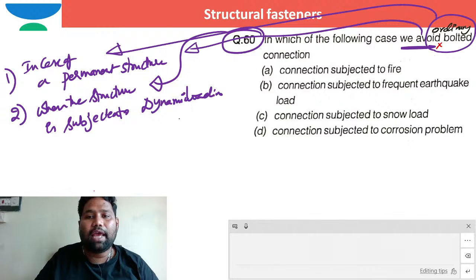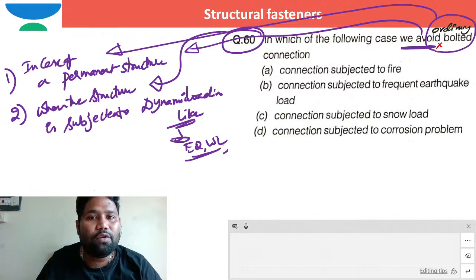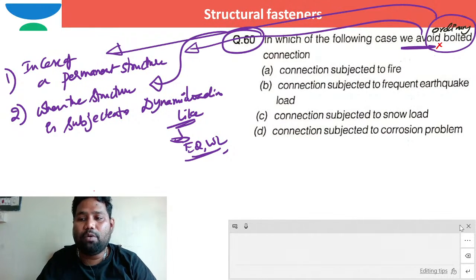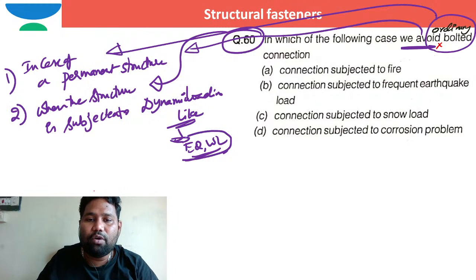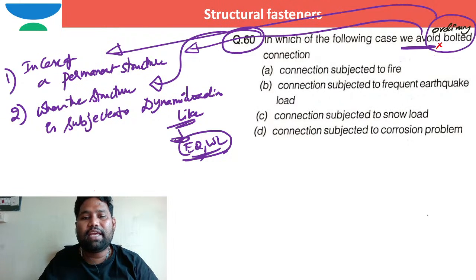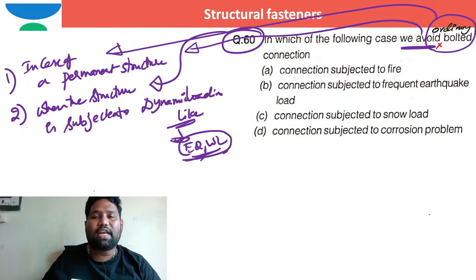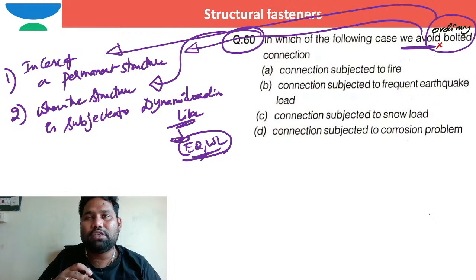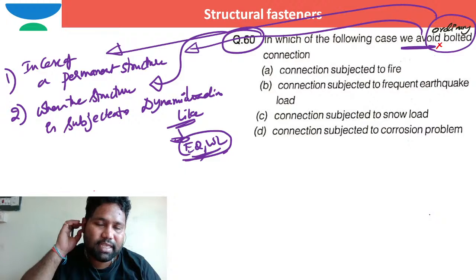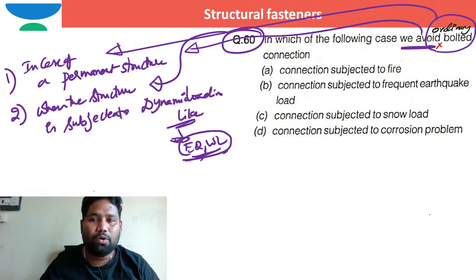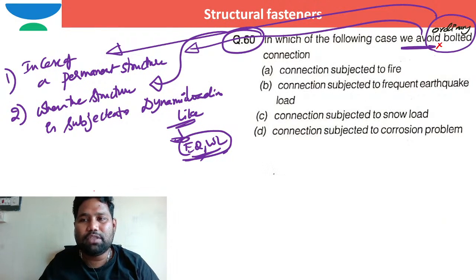What are examples of dynamic loading? Like earthquake loading, wind loading. When structures are subjected to this type of loading, in such case we can avoid ordinary bolted connection. Which type of bolted connection is preferable? In case of wind loading and earthquake loading, the structure is subjected to fatigue or stress concentration. Especially in such case, I can go for HSFG bolts. High strength friction grip bolts are better, but we can avoid ordinary bolts in this connection.